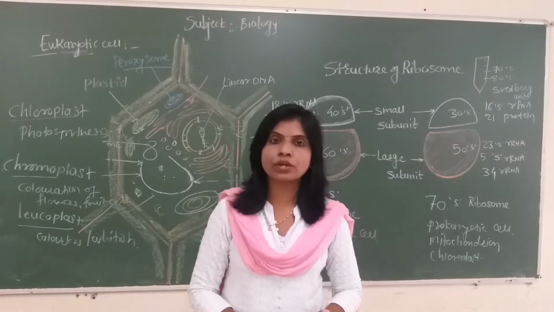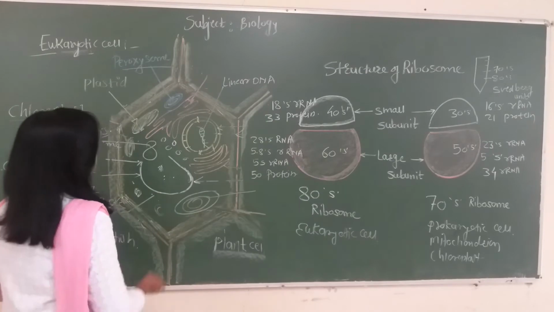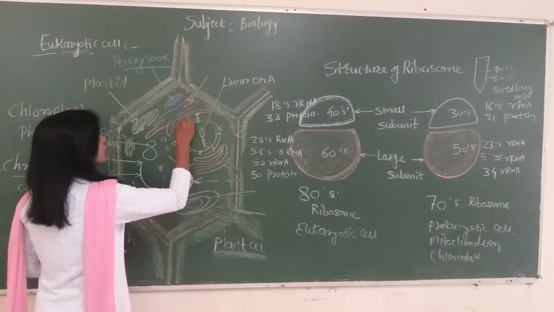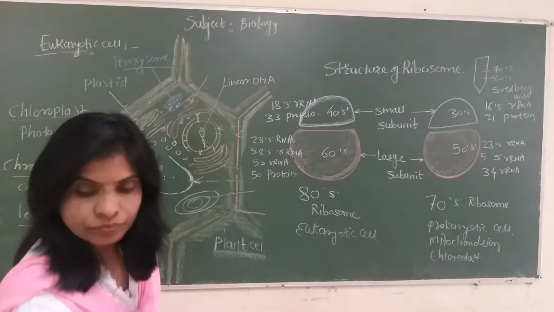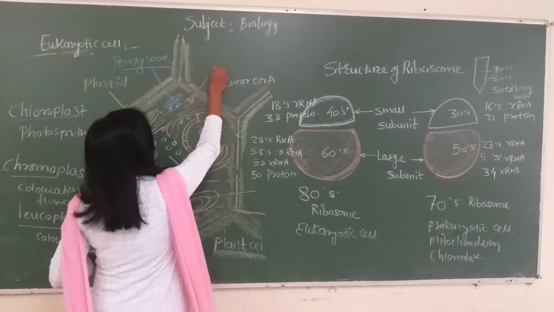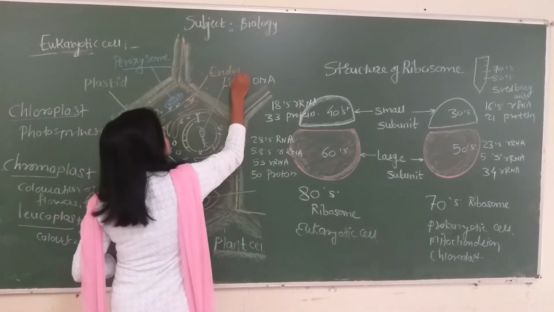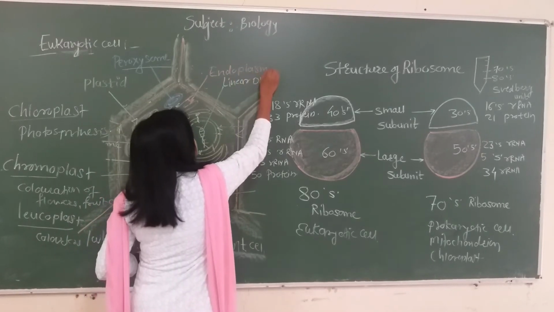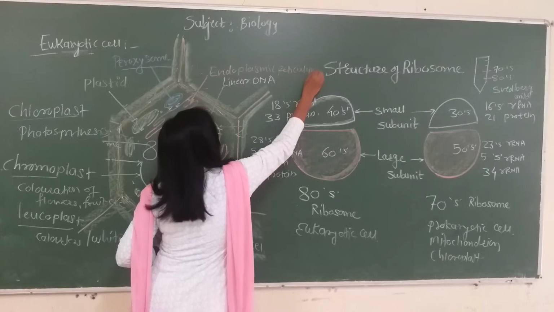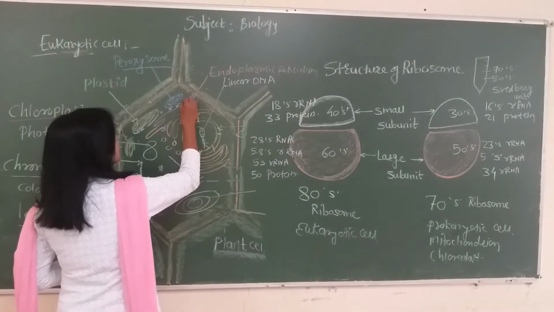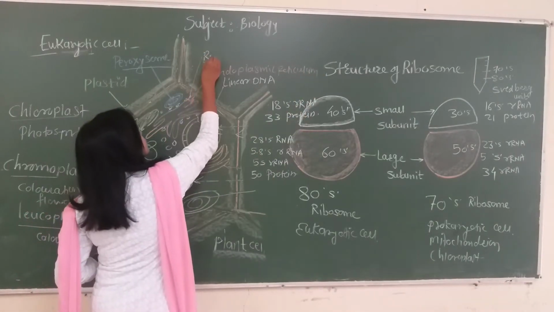In eukaryotic cells, ribosomes are often associated with the endoplasmic reticulum on its outer surface and are concerned with protein synthesis.